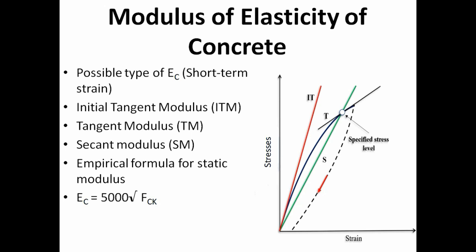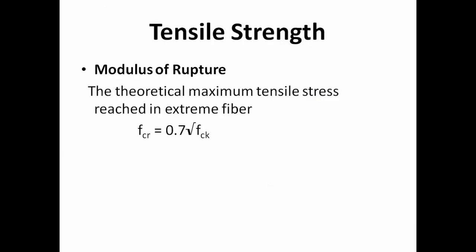Next is modulus of elasticity. There are three types of modulus. Using these terms, Indian standard codes already specify a formula. This empirical formula is based on experimental data. Ec is equal to 5000 root of fck. Next is tensile strength. Tensile strength is 7 to 15% of compressive strength.